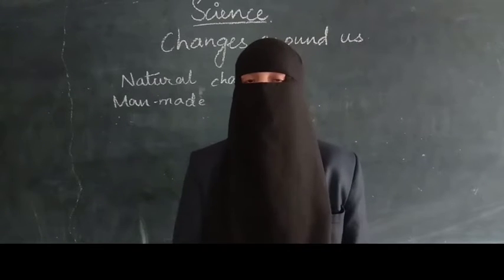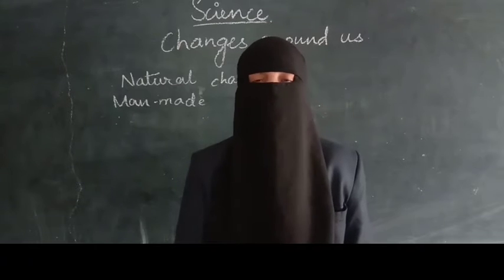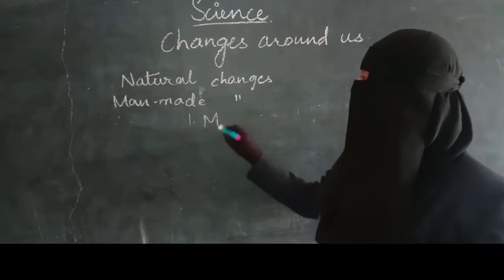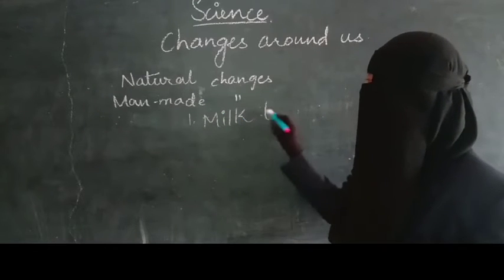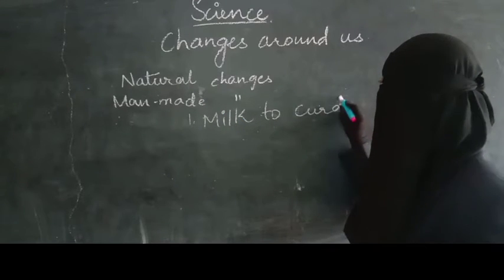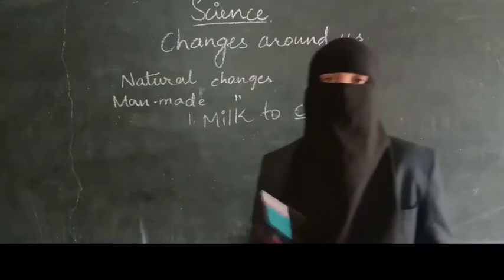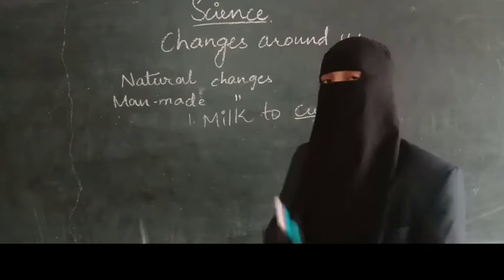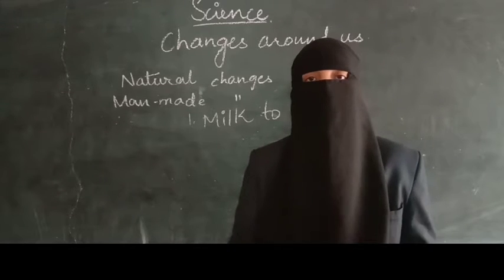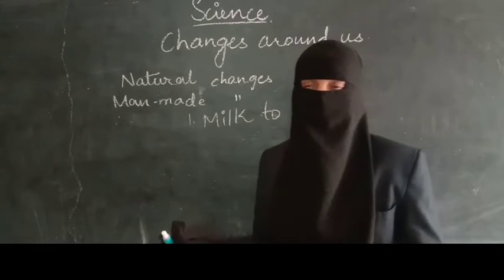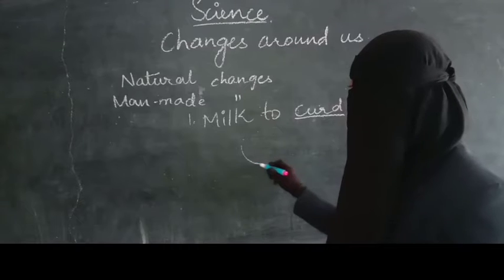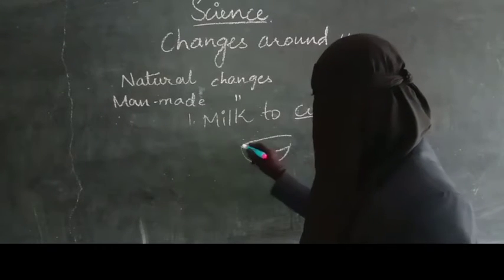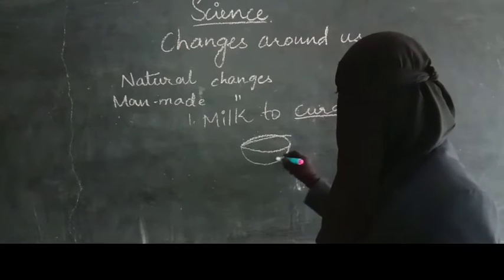The first example which I am going to take is conversion of milk to curd. To get curd, what is done? Is only milk used here? No, along with milk, a sample of curd is also used here. So let us see how we can convert milk to curd. First of all, take a bowl and take some milk in the bowl.